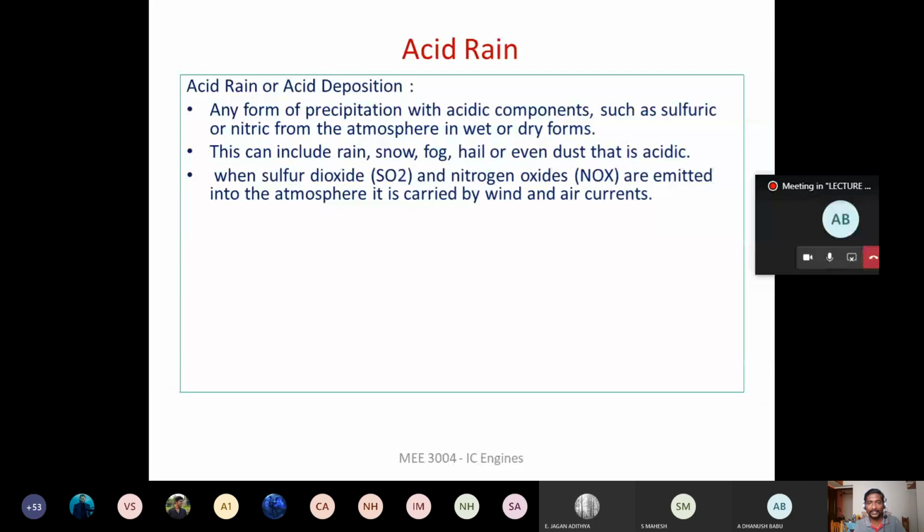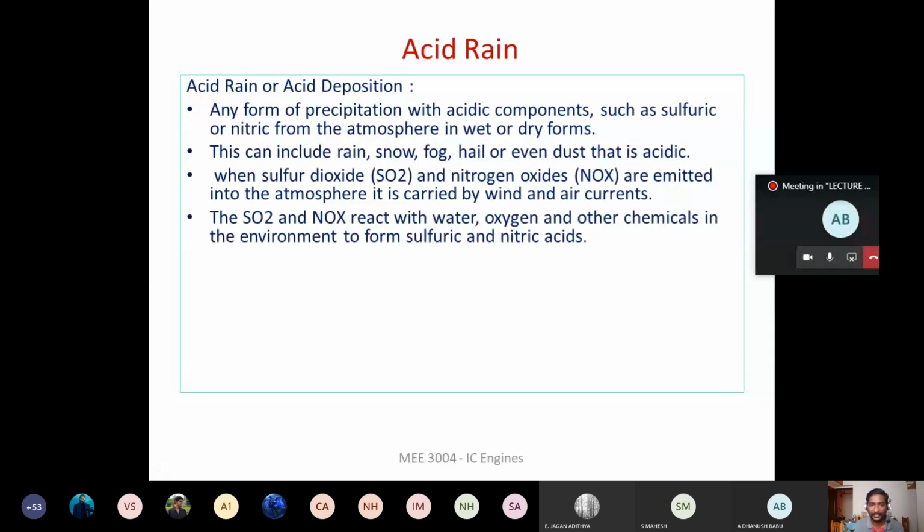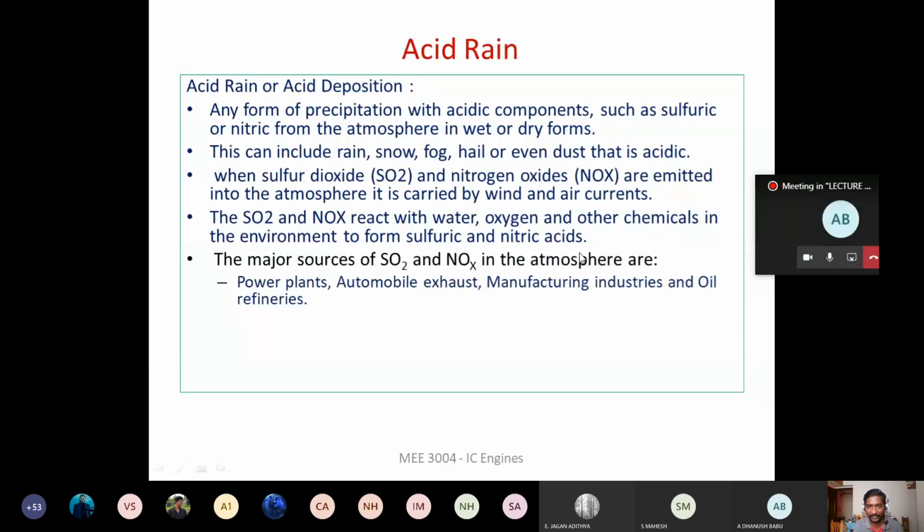And this SO2 and nitrogen oxides will react with the water vapor present in the atmospheric air, and it forms sulfuric acid and nitric acid. Okay, so this forms sulfuric acid and nitric acid. The SO2 and the NOx that are being emitted from the engine exhaust are going to be carried away by the wind, and in the atmosphere they are going to react with the water vapor, and it forms sulfuric acid and nitric acid.